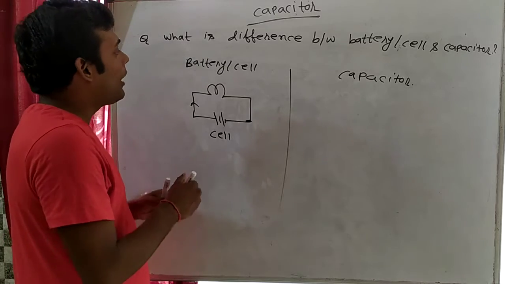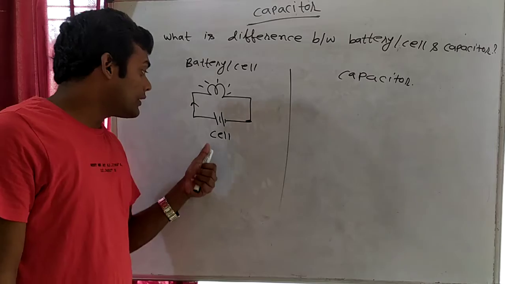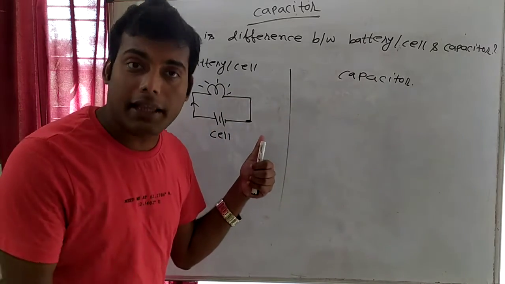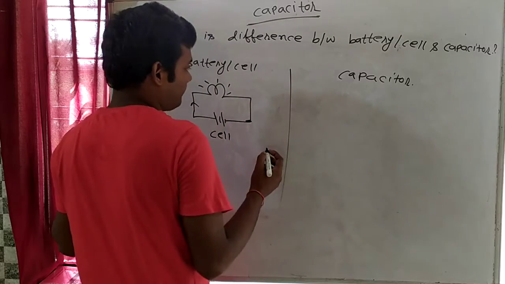And when this current will pass, then what will happen? This bulb will glow, right? So what is the function of cell? It will give us current. Now try to understand the function of capacitor.